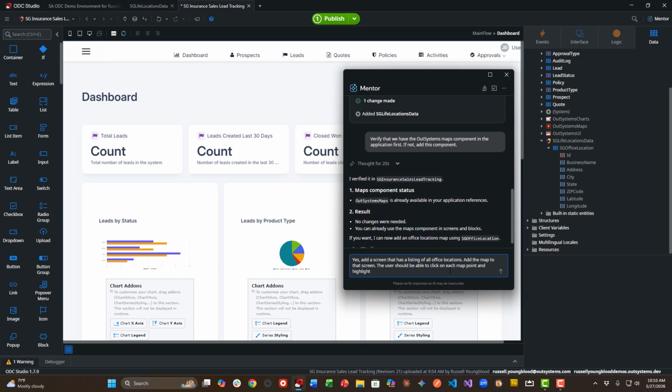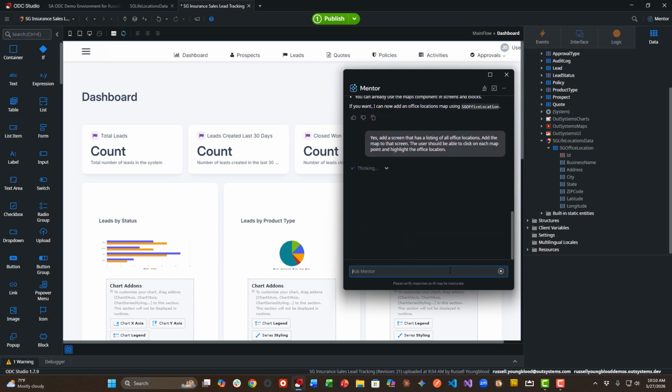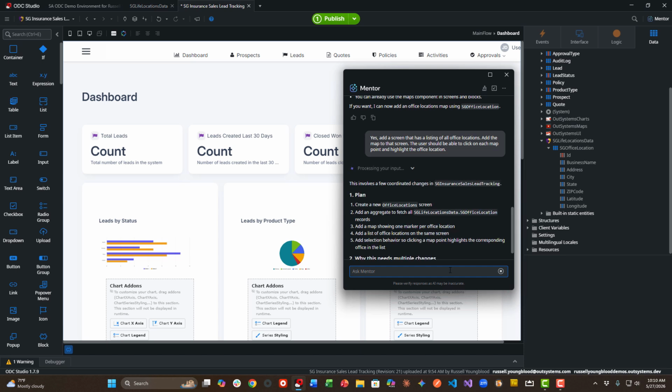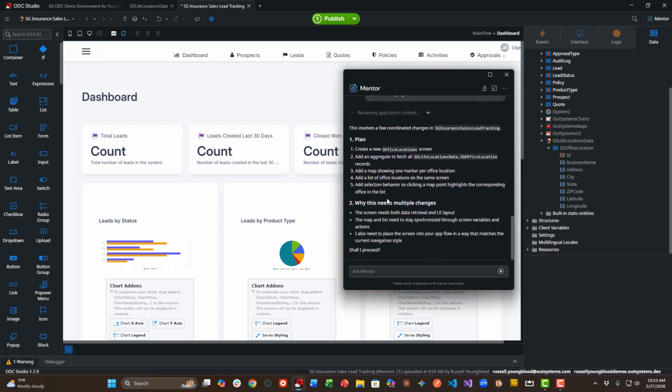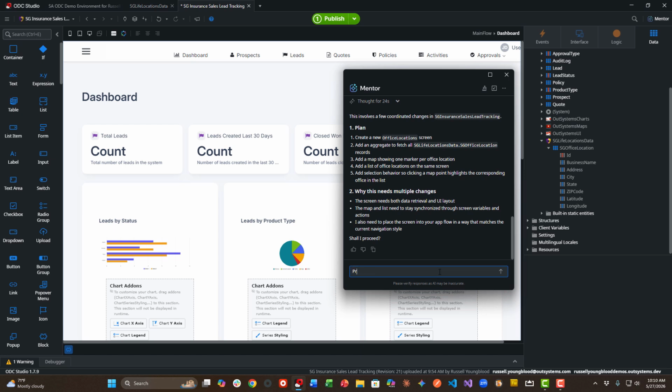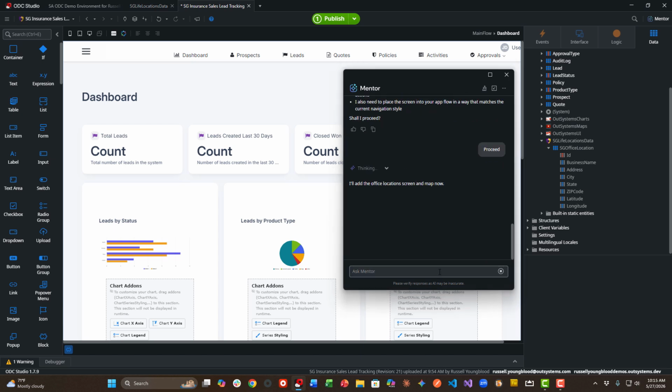So double checking that particular entity, I do have a latitude and longitude that I can utilize, and all of the information is there that I need. So I'll give it that directive, and it's going to map out a plan. It's going to bring back some different options and a full plan. I like what I see here, so I will simply tell Mentor to go ahead and proceed, and it will get to work adding these office locations to a screen, and then add a map to that screen as well.